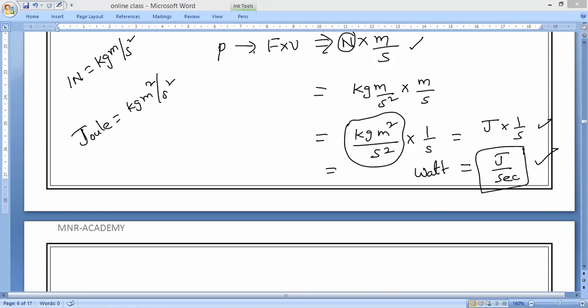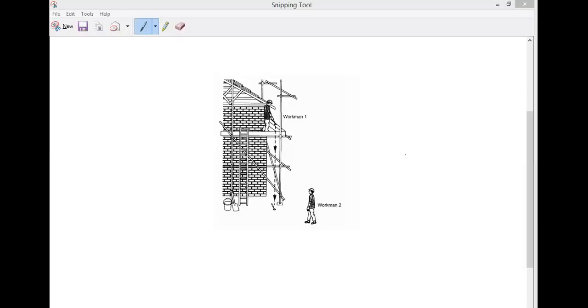First question. Workman 1 drops a hammer. This is the picture. Can you see this picture, everybody? Workman 1 drops a hammer which falls to the ground. Have you seen it in the picture? It is clearly visible. Shruti, respond to me, Mahalakshmi, everyone.